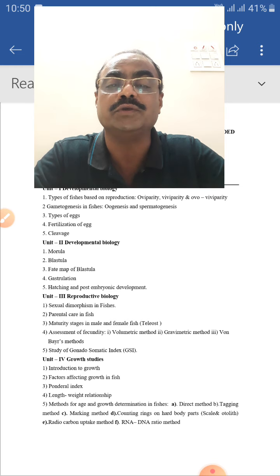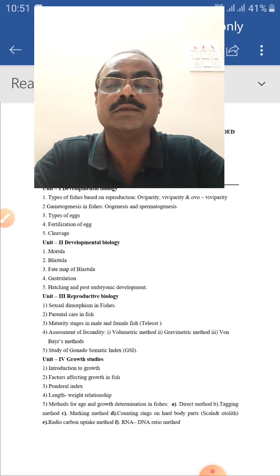The fourth unit is growth studies. Generally, after taking birth, as time passes, the animal grows, and that growth happens as the food is converted into body building.